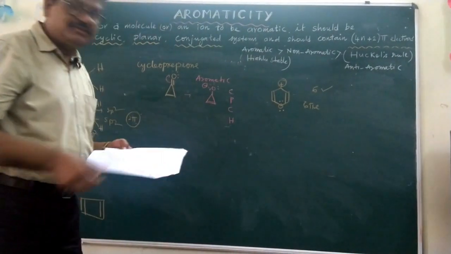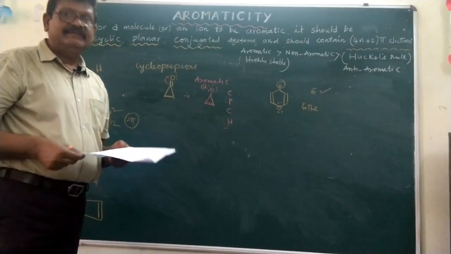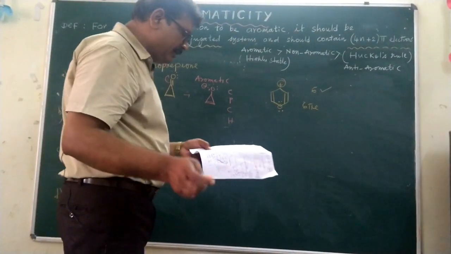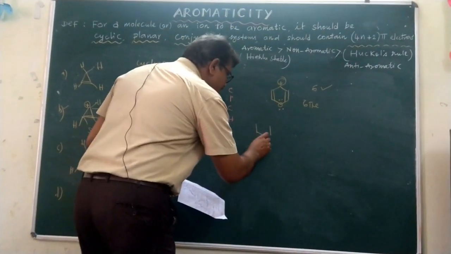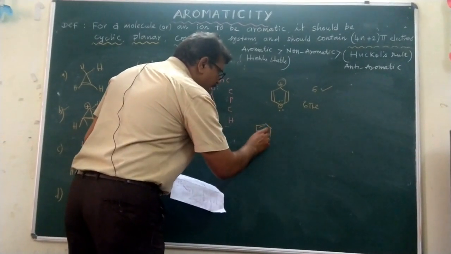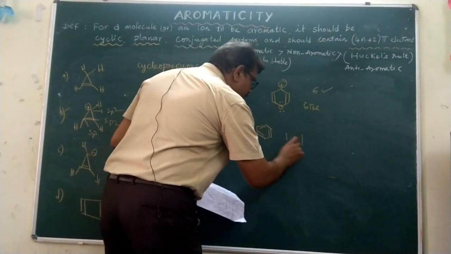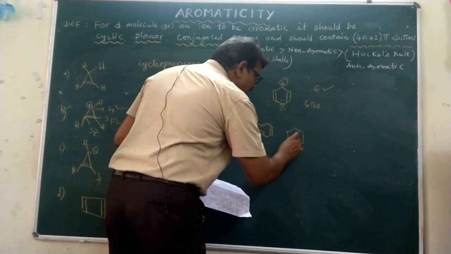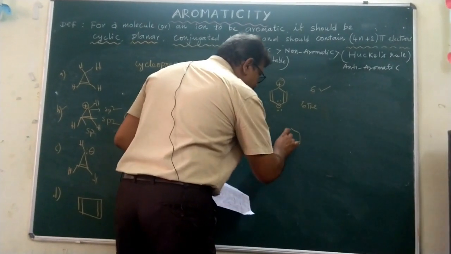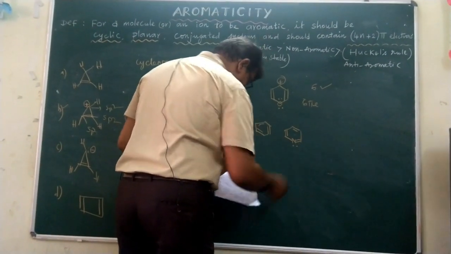Next one. Which of the following is the least stable? Very important question. Here benzene is given, and next pyridine is also given. This is the compound pyridine. Here the 1 lone pair of electrons.